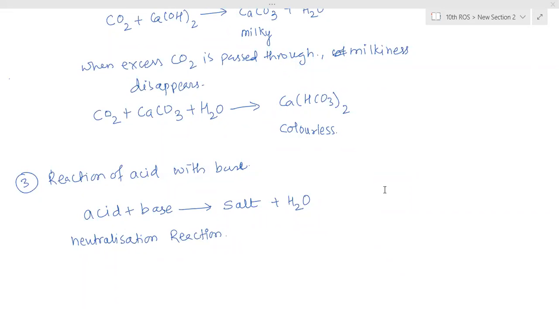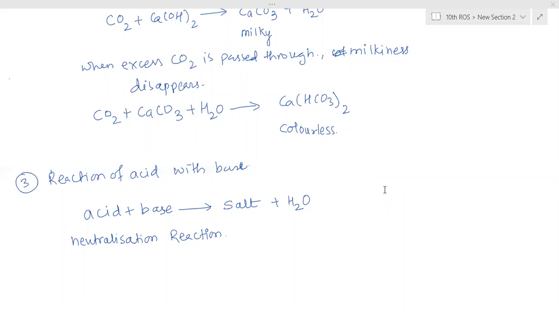Now what is happening in that? Acid shows acidic properties due to the presence of hydrogen ions. Free hydrogen ions are responsible for acidic properties. Which ions are responsible for bases' basic properties?